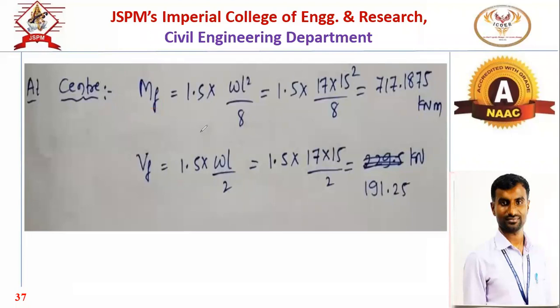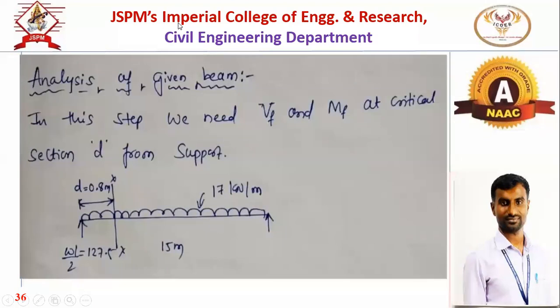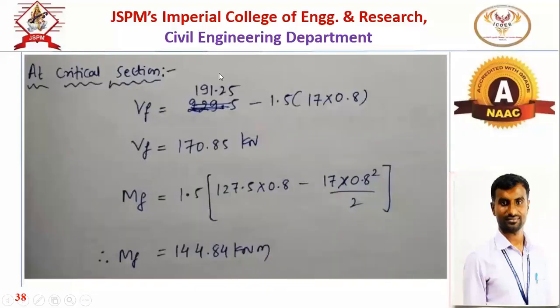But where do we have to find out? At the critical section, at distance d, at that particular distance d, at this particular section we have to find out. The values we saw, WL²/8 bending moment will be maximum at center and the reaction WL/2 will be at the supports. That is what we factored here, multiplied with 1.5. Now at critical section, what will be the value that we have to find out?